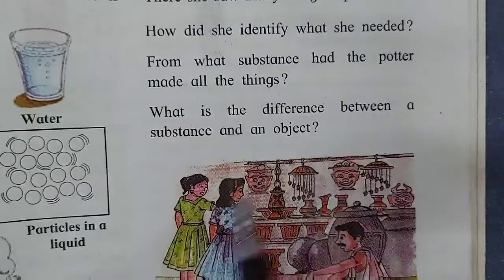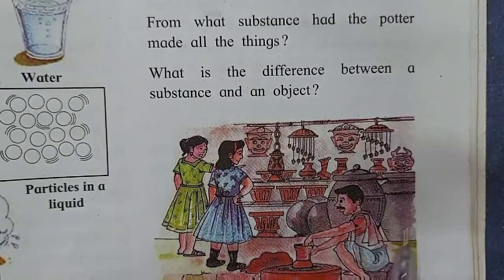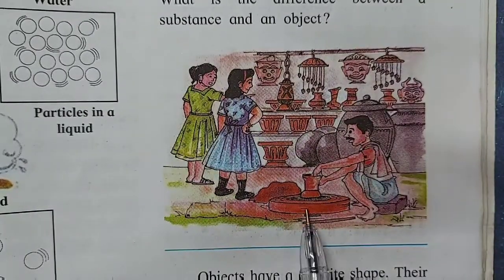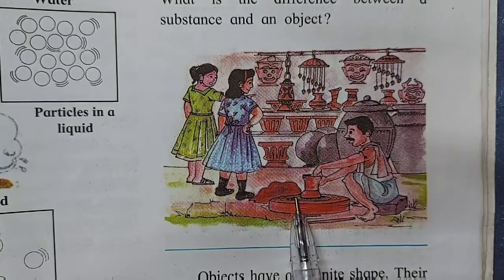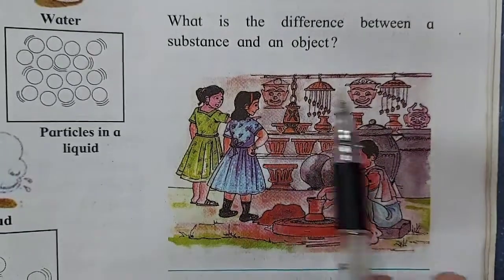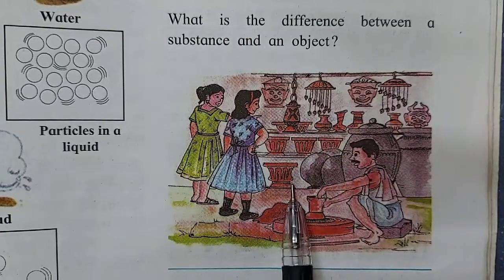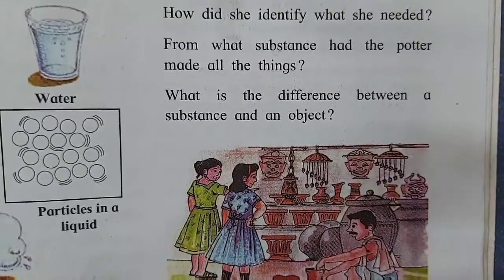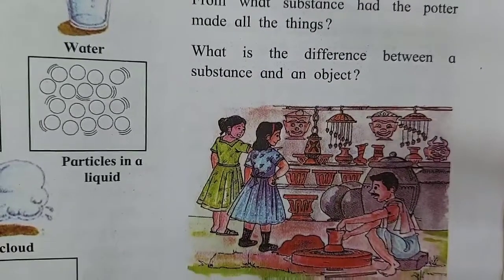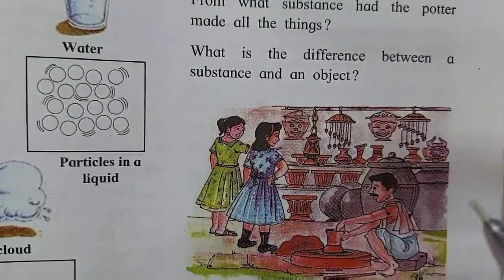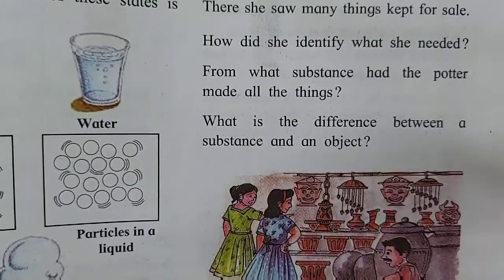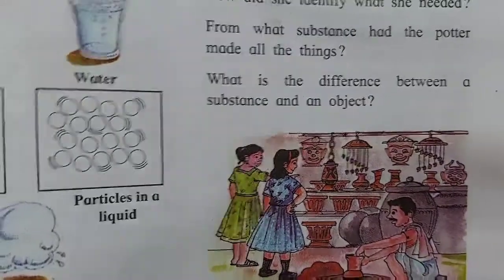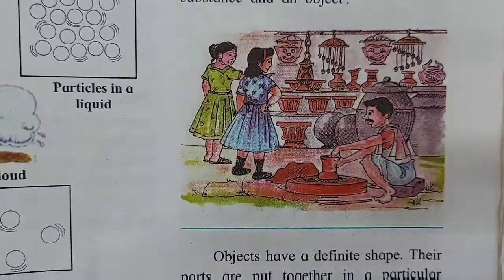There she saw many things. There are many things in the market. You can see the potter has made many things. He is making them. So what is he using? Soil. He is using soil to make pots. You can see different things made up of soil. The potter is making a planter. A planter is a pot in which we grow plants. Now, Asmita has gone to the market to buy what?